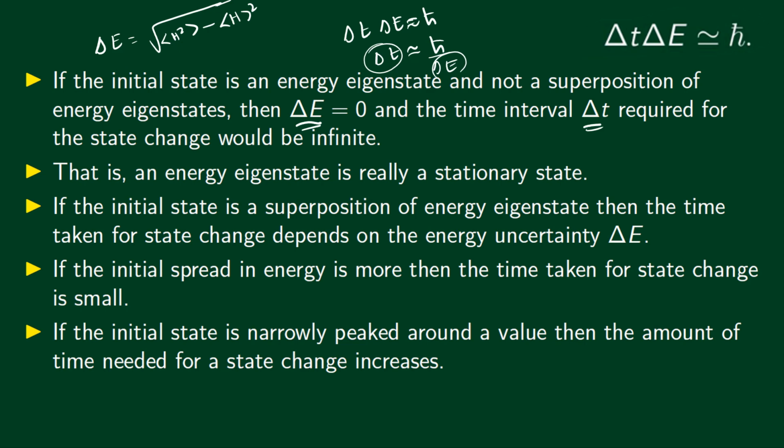Instead, if the initial state is narrowly peaked around a value of energy, then the amount of time needed for a state change increases. So the so-called energy-time uncertainty relation actually tells us that the amount of time needed for a considerable state change depends on the energy uncertainty in the initial state. I hope this is clear.